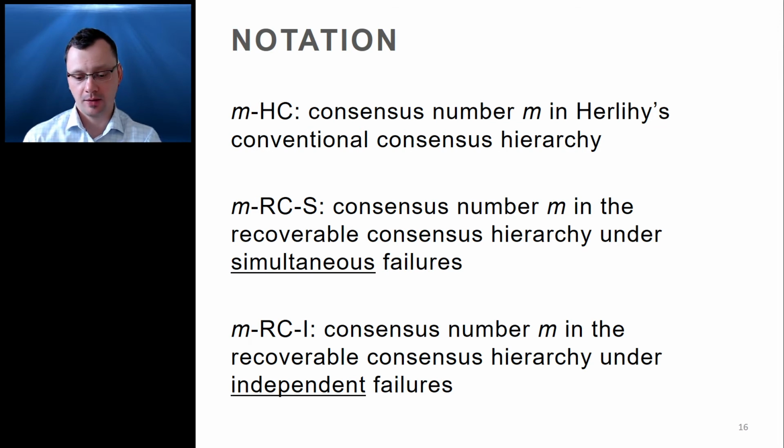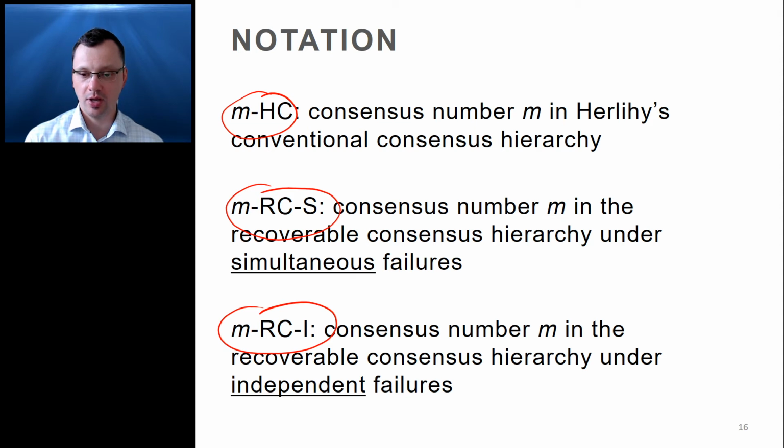M-HC refers to a type having consensus number M in Herlihy's conventional consensus hierarchy. M-RC-S refers to consensus number M for recoverable consensus with simultaneous failures, and M-RC-I refers to consensus number M for recoverable consensus under independent failures.